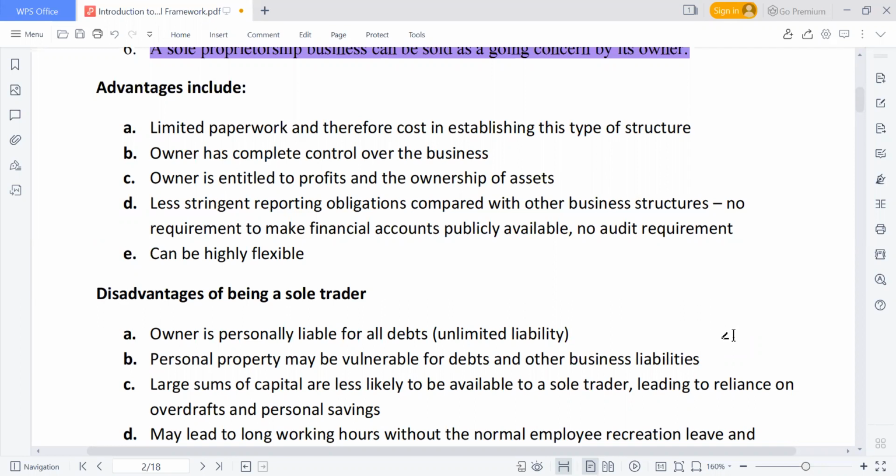If you are registering a business name, you just look for who is the director, this particular individual, and whatever your means of identification is uploaded. Then you are able to carry out the registration to form this organization. There is less paperwork, and it is a little bit cheap to establish compared to other forms of business organization. The owner has complete control over the business.